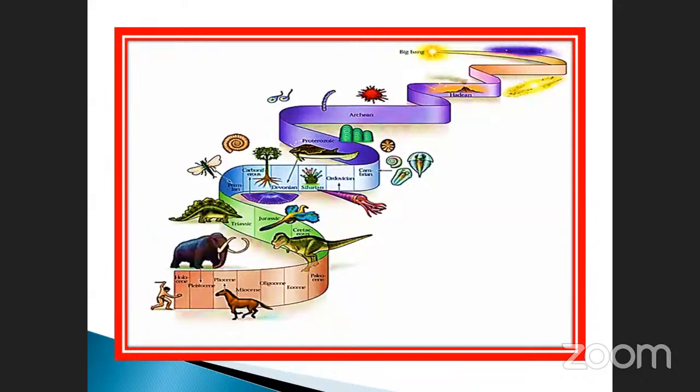It started from the Big Bang theory. Evolution takes place, starting with a great explosion. After that, what changes occur up to this level? Finally, gas formation takes place. After that gas formation, microorganisms start, single-celled organisms.